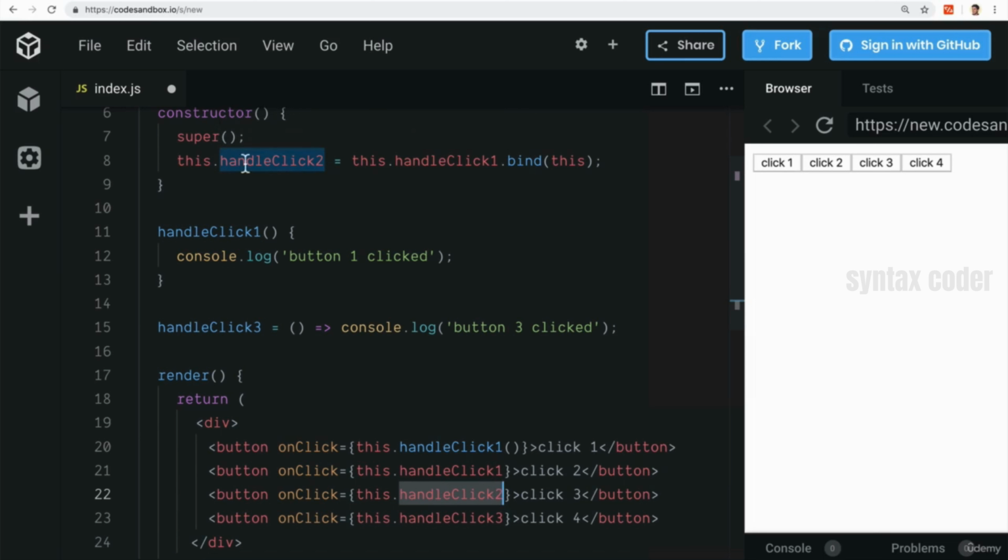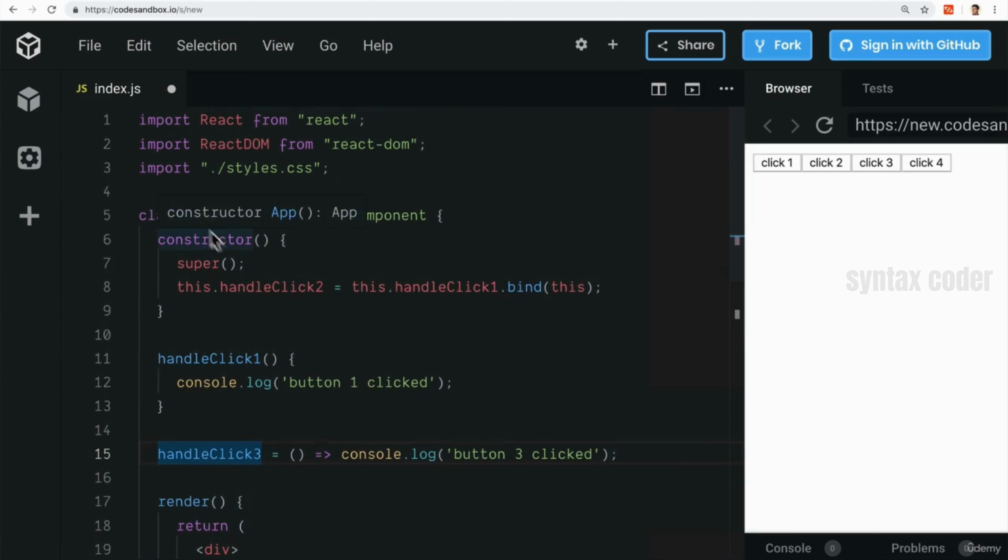It's saying this.handleClick2 equals this.handleClick1.bind. Remember, handleClick1 is here and binds to this. And then the next one, handleClick3, is a function, or because this is part of a class, it's a method that's using arrow functions.